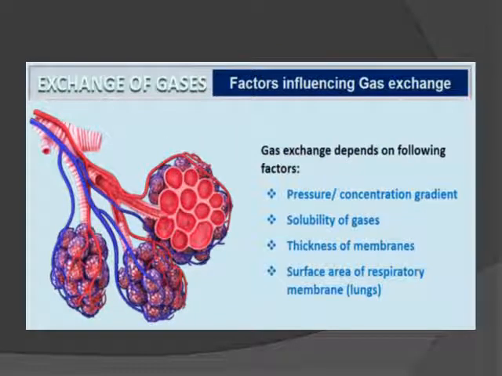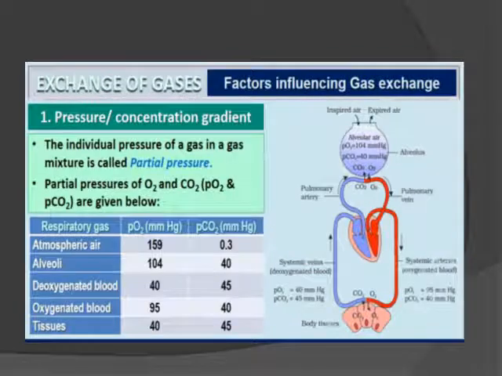So factors influencing the exchange of gases depend upon the pressure concentration gradient, solubility of the gas, thickness of membrane, and surface area of the respiratory membrane, that is your lungs. Among the factors influencing, the first factor we are taking is the pressure and the concentration gradient.